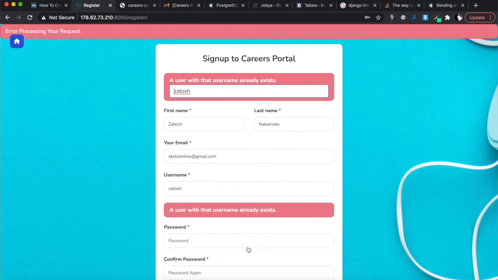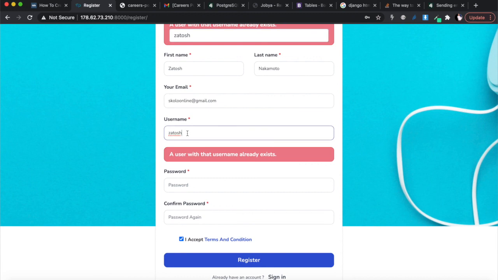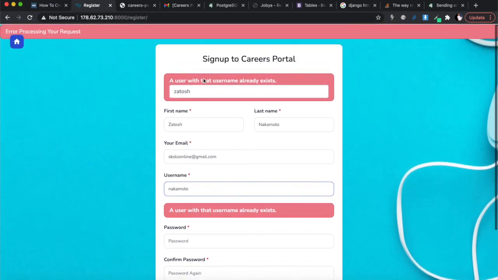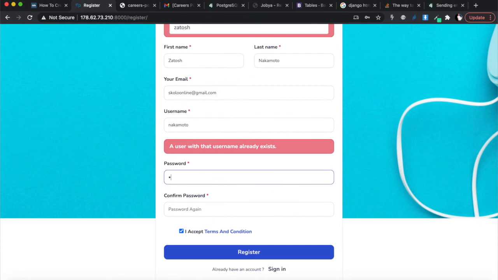Okay. A user with this username already exists. So I can't use this one. So let me use Nakamoto, and then I have to enter the password again.